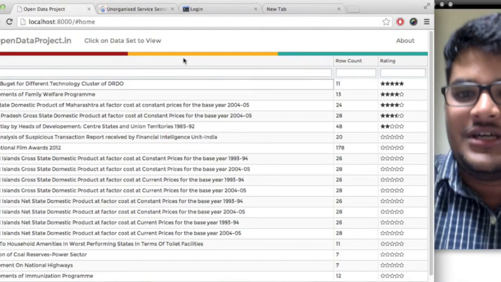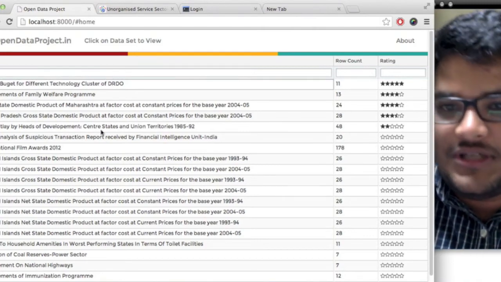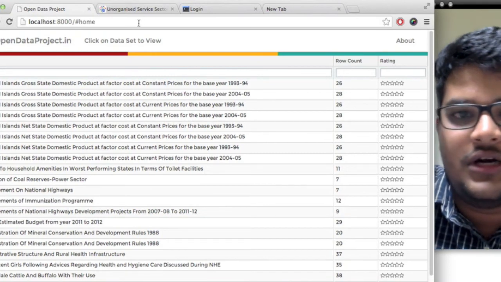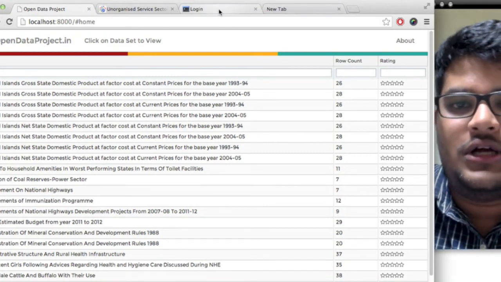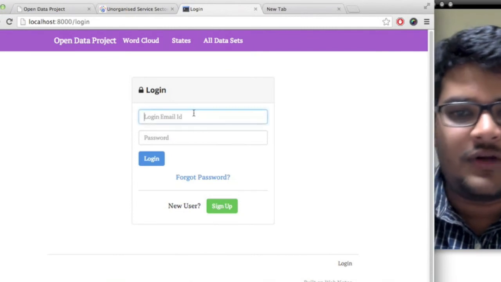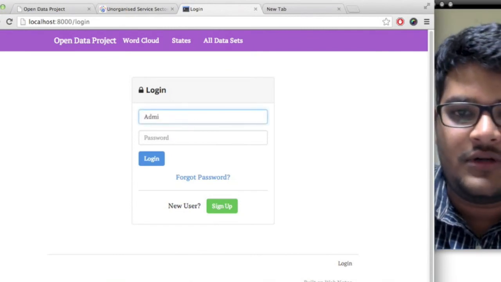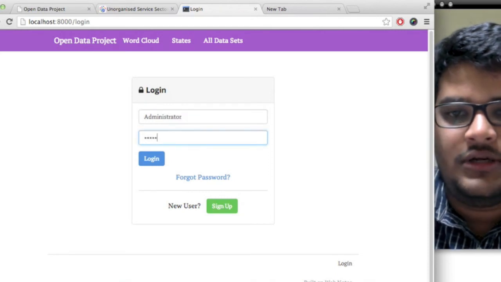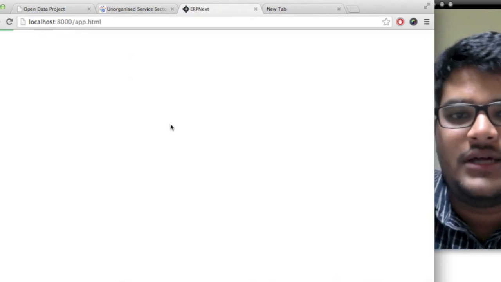Hi, I'm Prateek. So in this project, what we have done is we have organized all these data sets that we got from data.gov.in in a framework called WN framework. I'll show you how it looks from the back end.